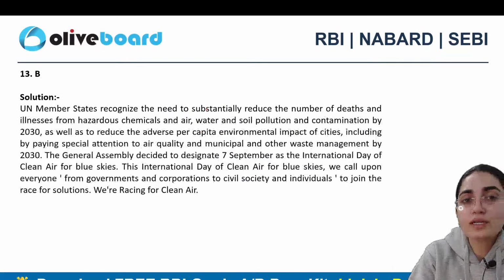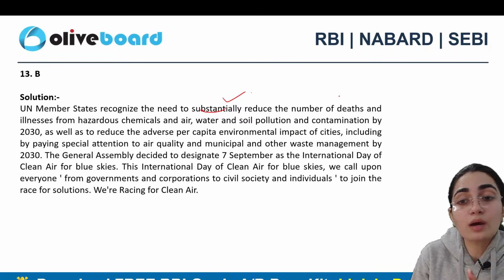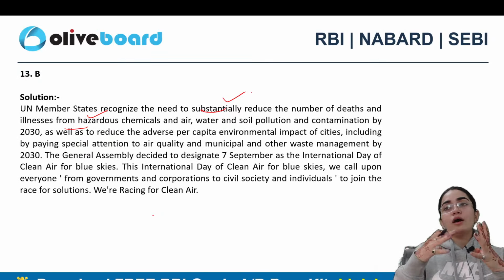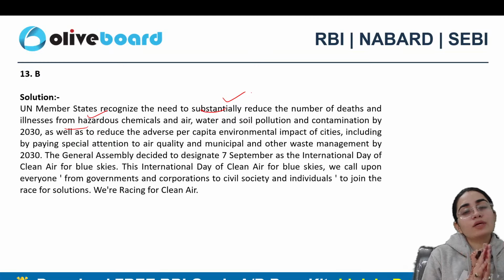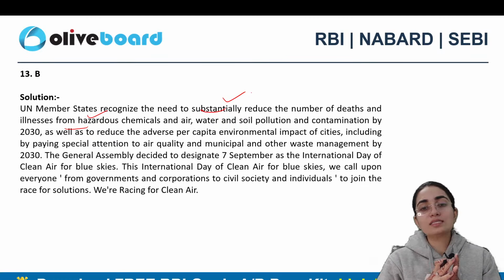Now, of course, UN member states have recognized the need to substantially reduce the number of deaths as well as illnesses caused by hazardous air along with chemicals, right? You people already know the position of Delhi in today's time, right?